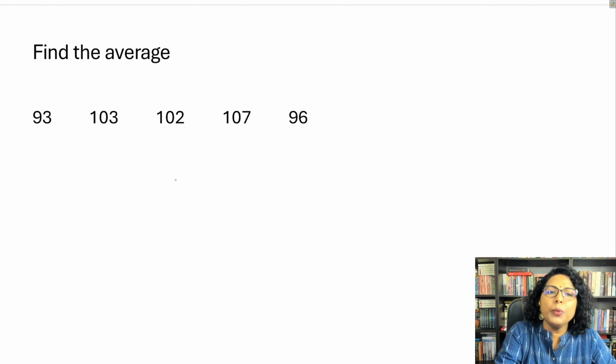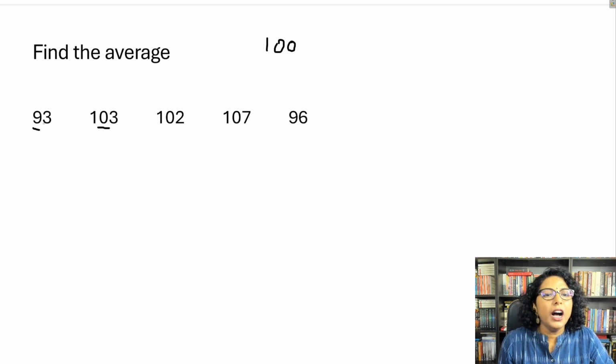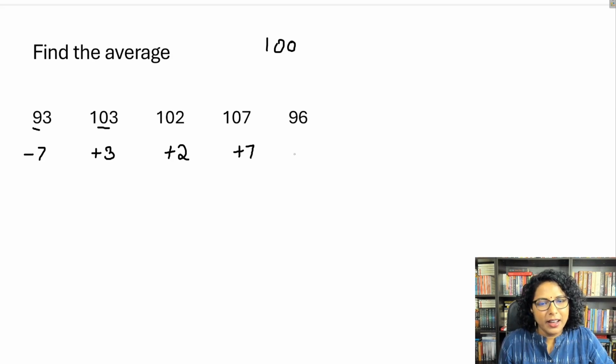What do we do? We start with the assumed average, right? So let's start with the average, taking the average as 100. Now see how far each number is from 100. If you see the first one, it is minus 7. The second one, plus 3, plus 7, and minus 4.